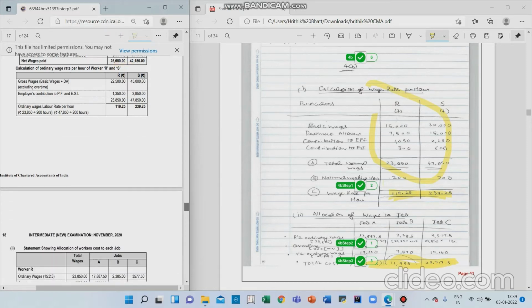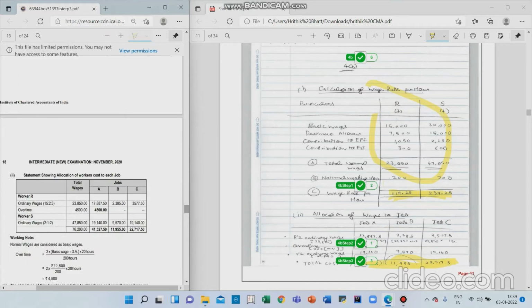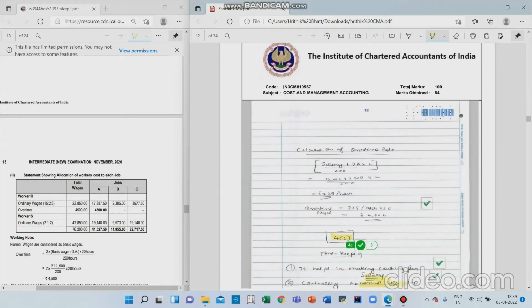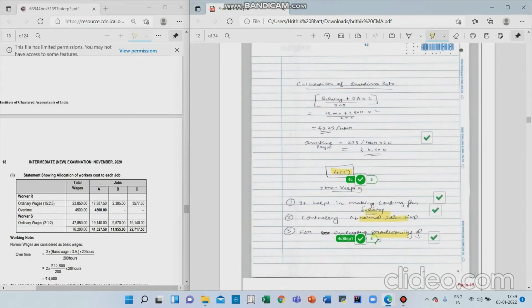So you can see that presentation does not matter. Now this allocation, if you see, it is exactly matching what is there in the ICAI answer, but this thing which I have done is not matching, but still I have got marks, because that is due to difference in the presentation. And 4500, that is exactly matching, yeah, so that is it.